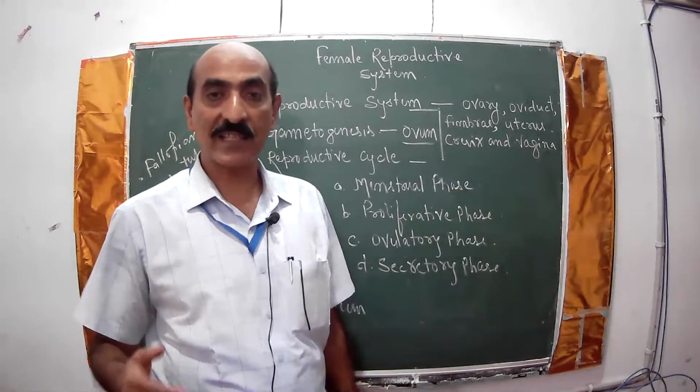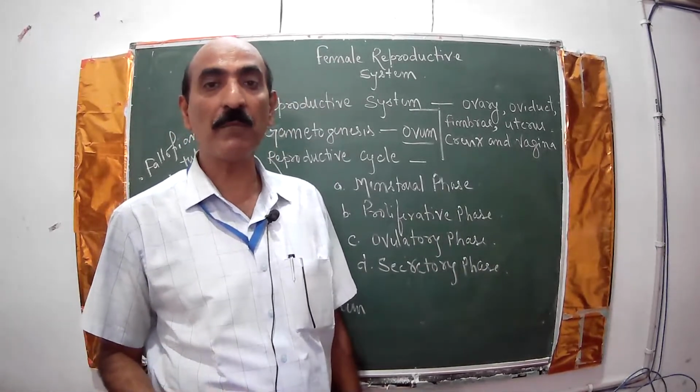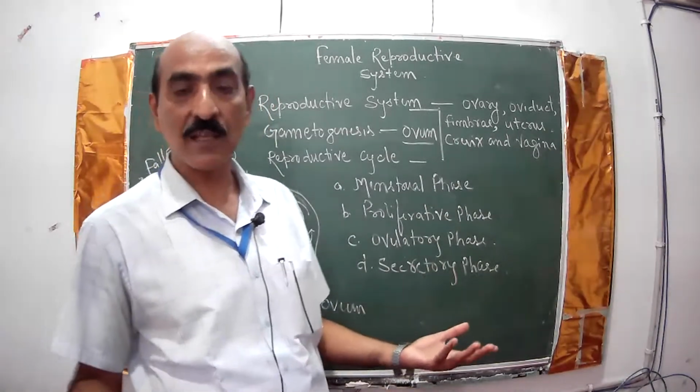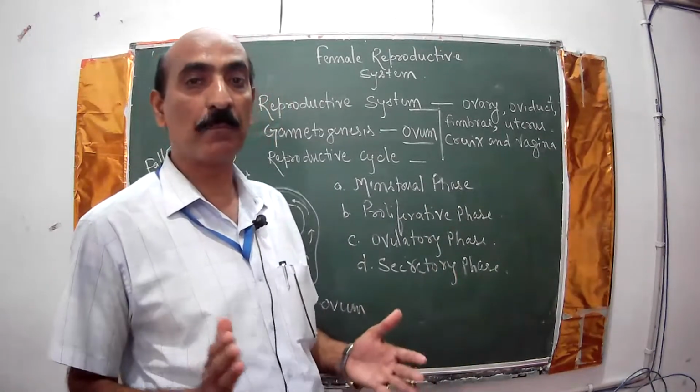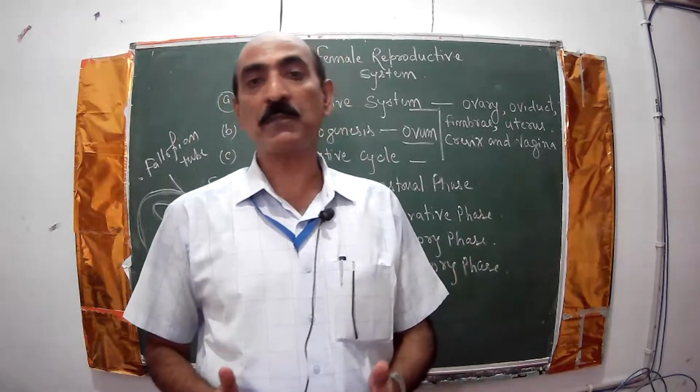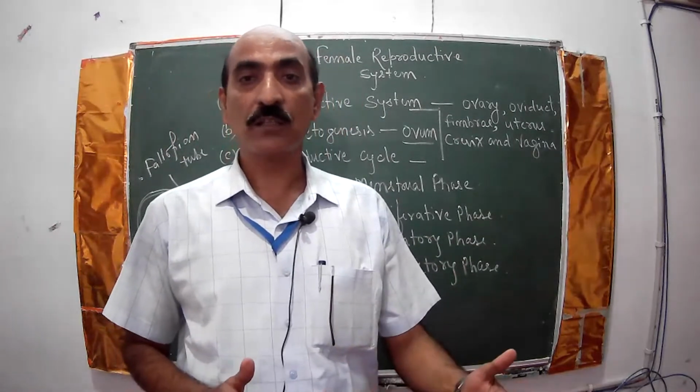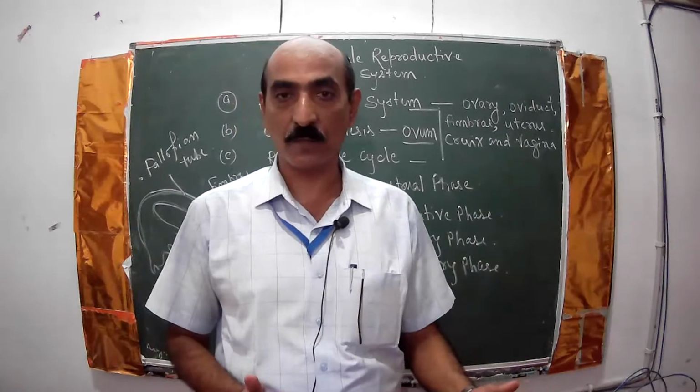After menopause it ends, though some exceptions may appear. This is the normal breeding period of the female, between 11 to 13 and 45 to 50 years of age.